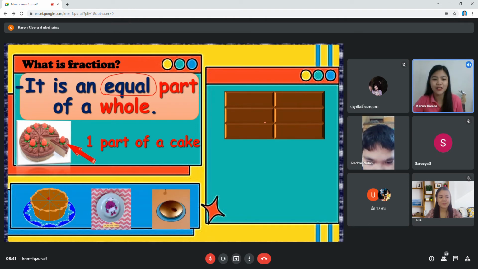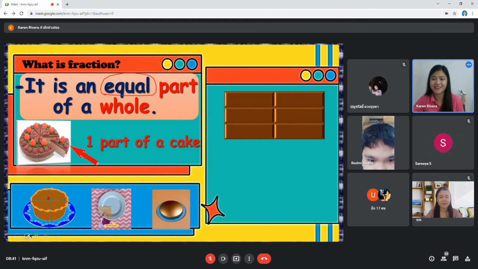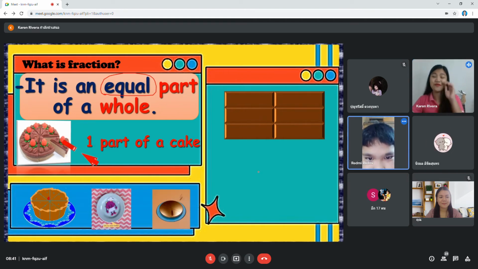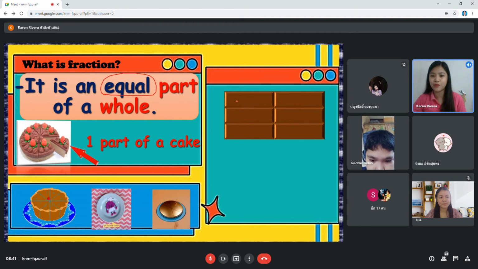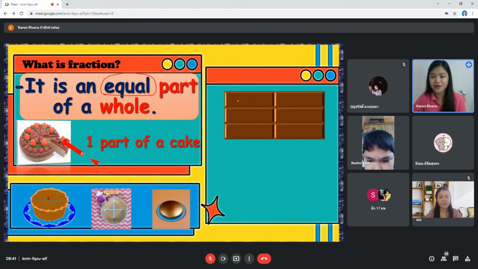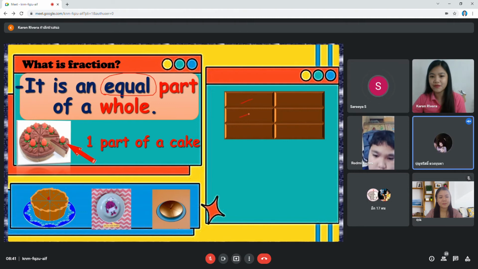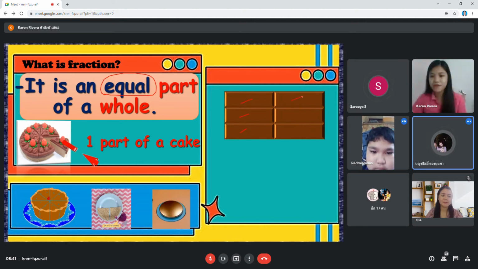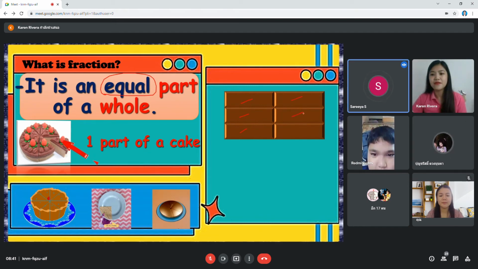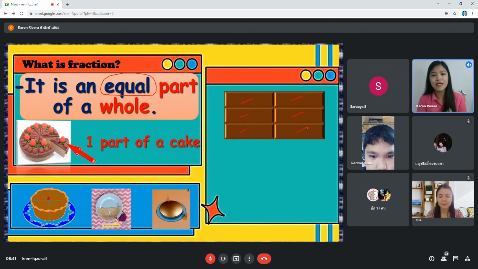Who likes chocolate? Me. So how many equal bars of chocolate do we have? Can you count it? One, two, three, four, five, six. So we have six equal parts of chocolate.